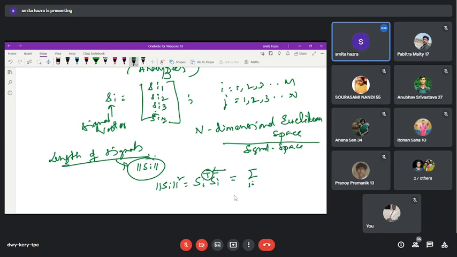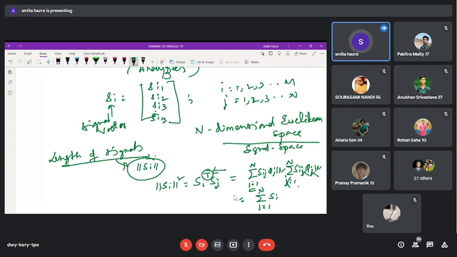For this, the summation over j is equal to 1 to n of Sij phi j(t). We can take two different indices, one with j and another with k, and you know that only when j is equal to k will they be the same, otherwise they will not be. So we can write this as Sik phi k.